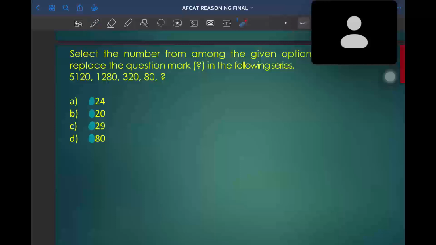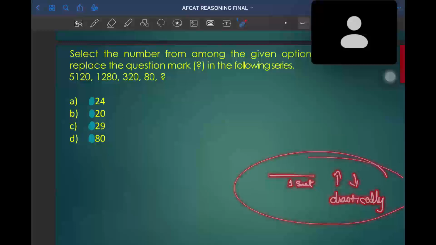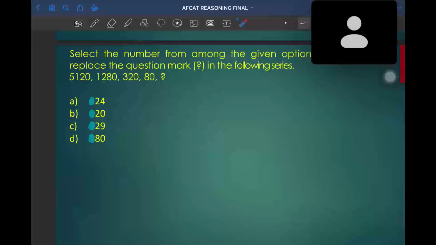After solving this question, it will be the completion of one set of questions where the series is increasing or decreasing drastically, as well as constant. Try to solve this as soon as possible, so that we can move into different topics.